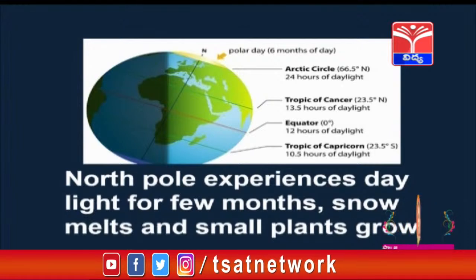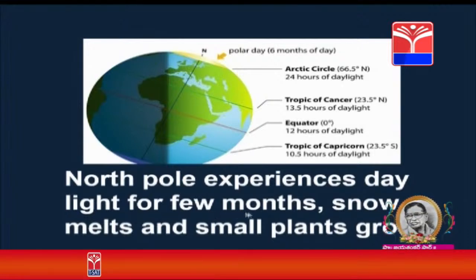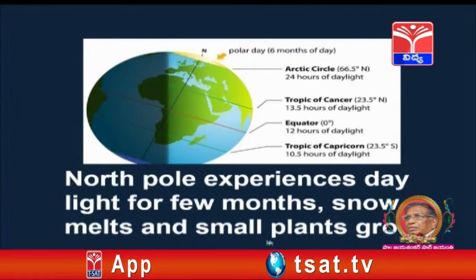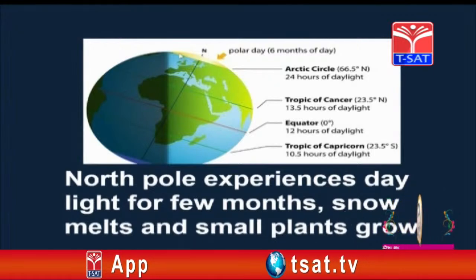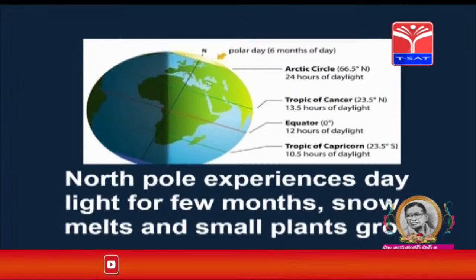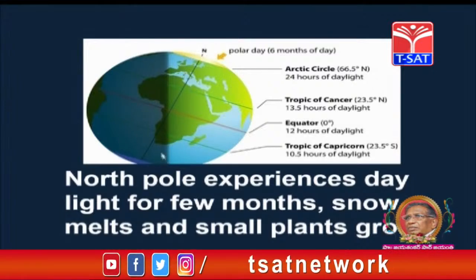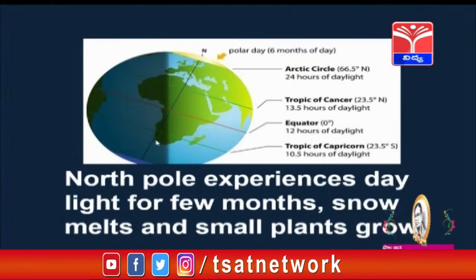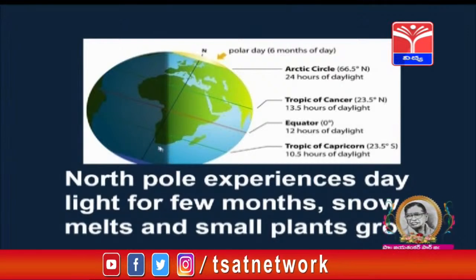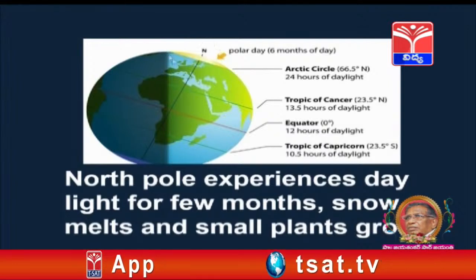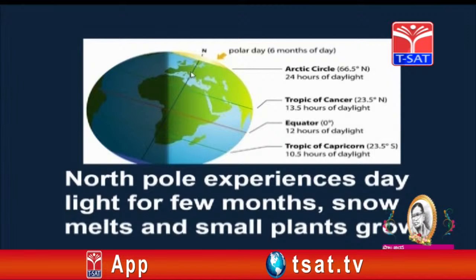The North Pole experiences daylight for a few months, then snow melts and small plants grow here in the northern hemisphere. That is the Arctic Circle, whereas the Antarctic Circle is completely frozen and this part remains in darkness for a complete 6 months, whereas this part experiences daylight.